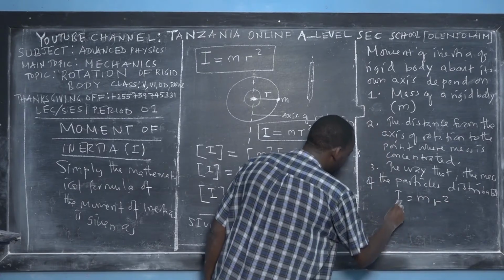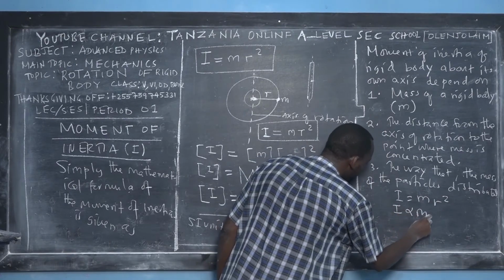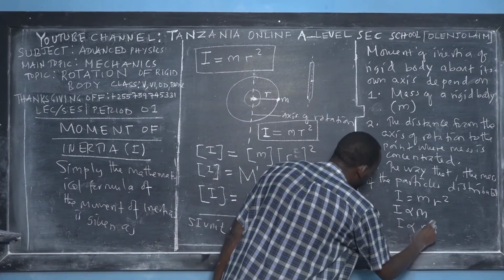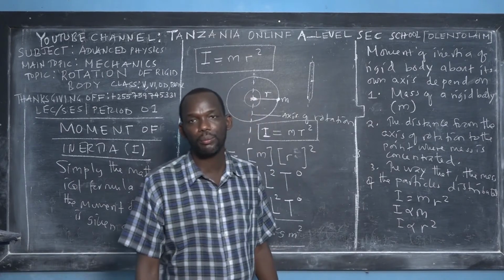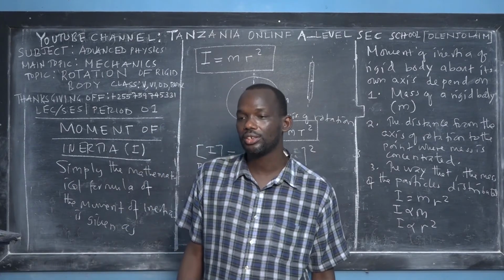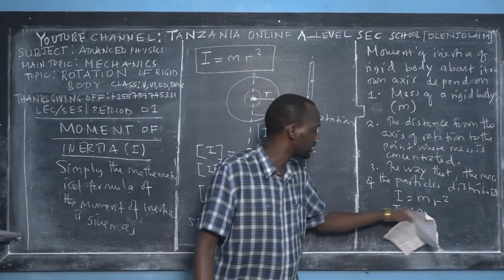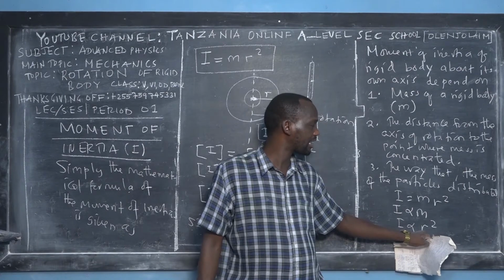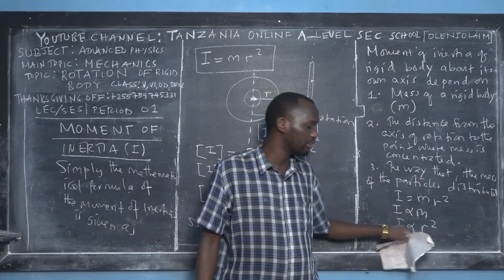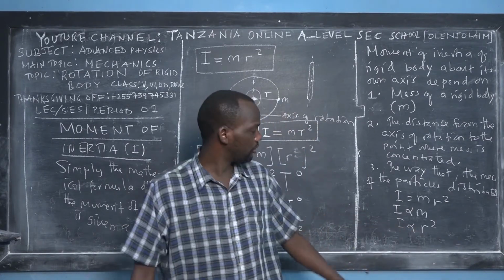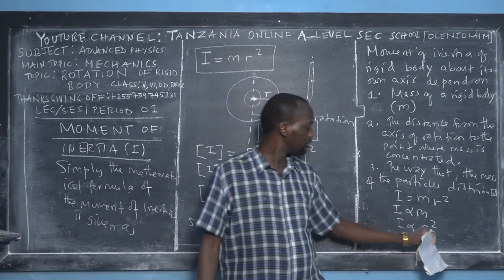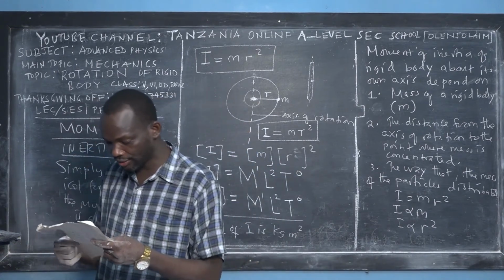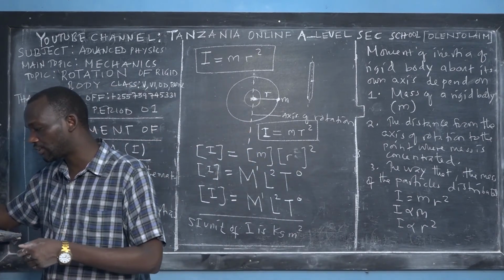So we deduce these factors from this formula. You find that first of all, moment of inertia is proportional to the mass of the body. Secondly, moment of inertia is proportional to the square of the distance from the axis of rotation to the point where mass is highly distributed. So if you increase the mass, you increase the moment of inertia. If you increase the square of the distance from the axis of rotation to the point where the mass is concentrated, then you increase the inertia. If you reduce the mass, you reduce the inertia. If you reduce the square of the distance, you reduce the inertia. Okay?